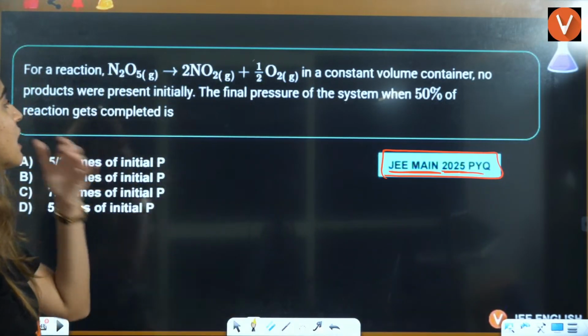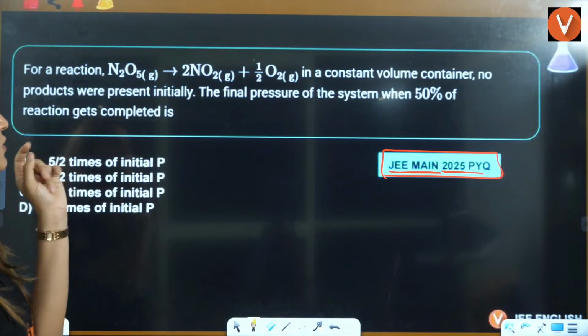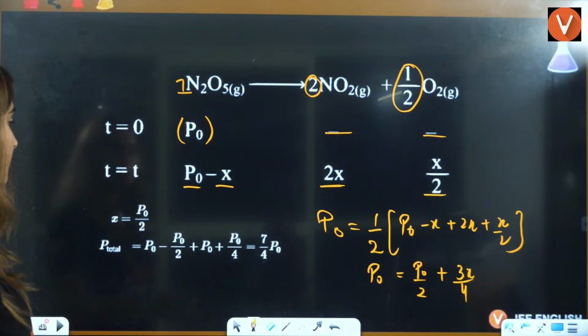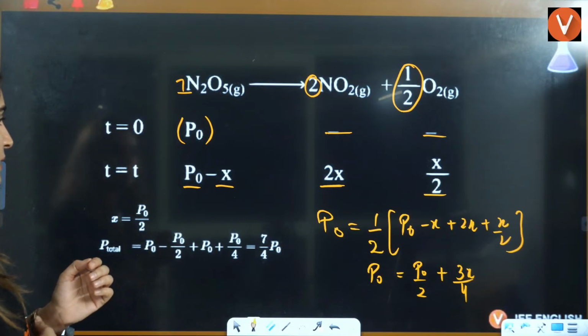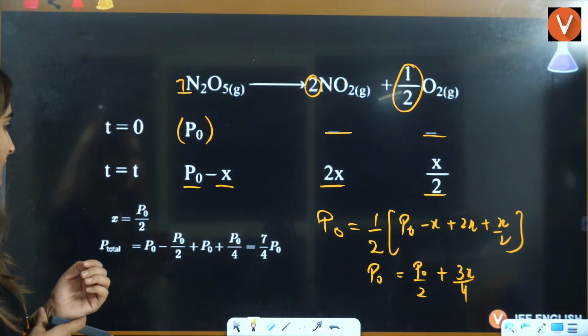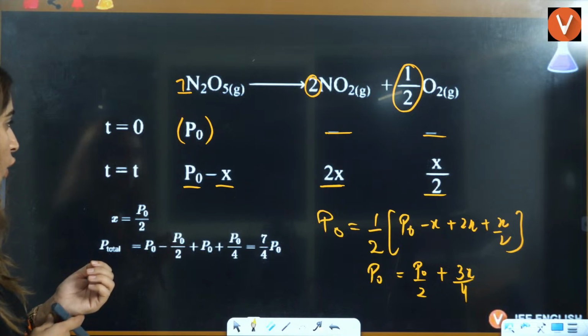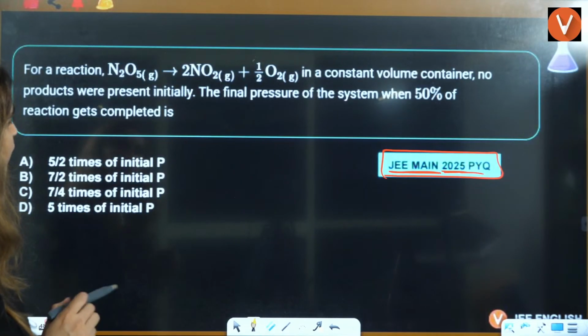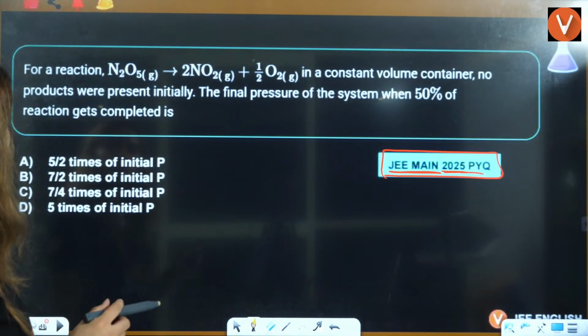The final pressure of the system when 50% of the reaction is completed. By this, you can find out the value of x here.